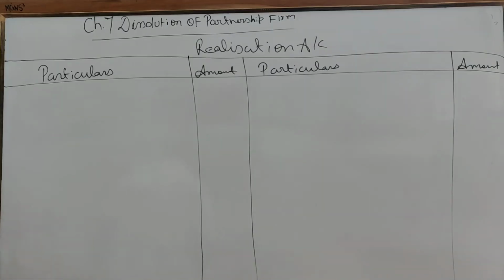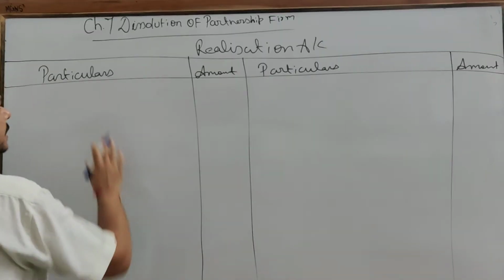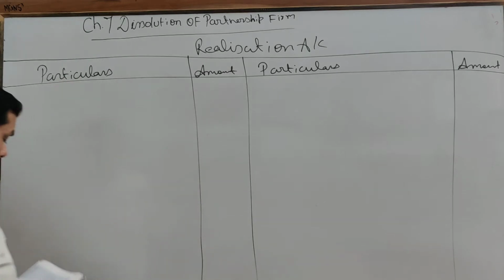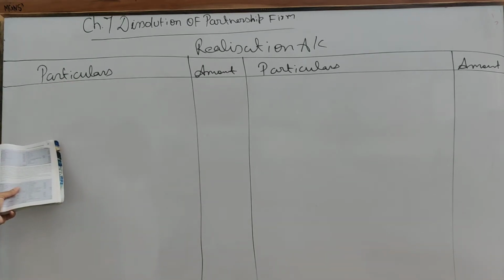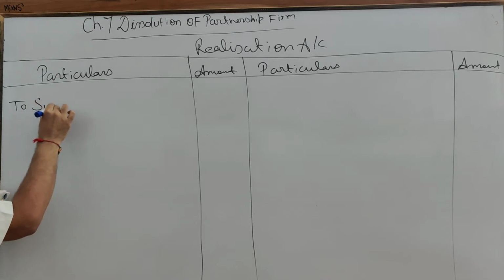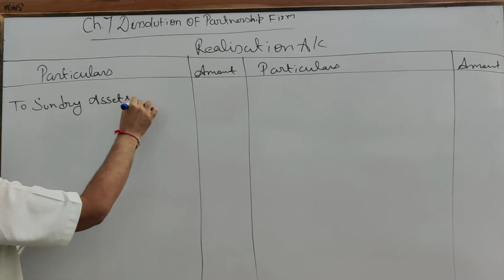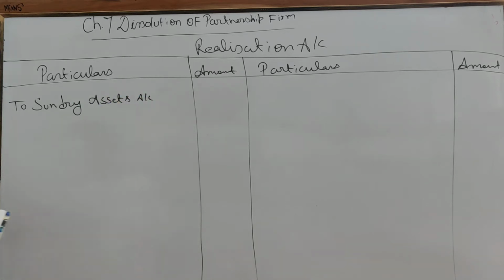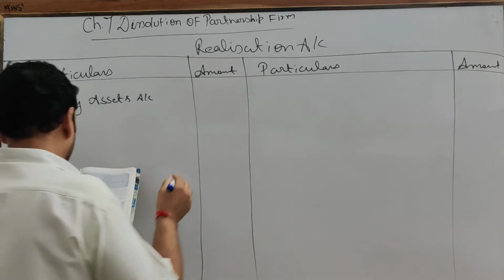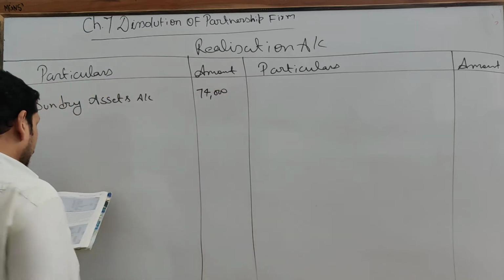Clear? This is the realization account. So on the debit side, all assets will come here and all liabilities will come here. Clear? All liabilities are paid here and all assets are realized here. So you are supposed to write all assets individually. I am writing the words sundry assets because space is less, but you will write all assets. Here I am writing sundry assets, that comes to 74,000. This is inclusive of goodwill.